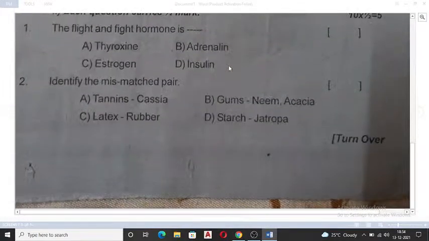Now next I will move on to, yeah, you can see here the next one. Identify the mismatch pair. Tannins, cassia. They are saying tannins, cassia. Okay, and then you can see latex, that is rubber.